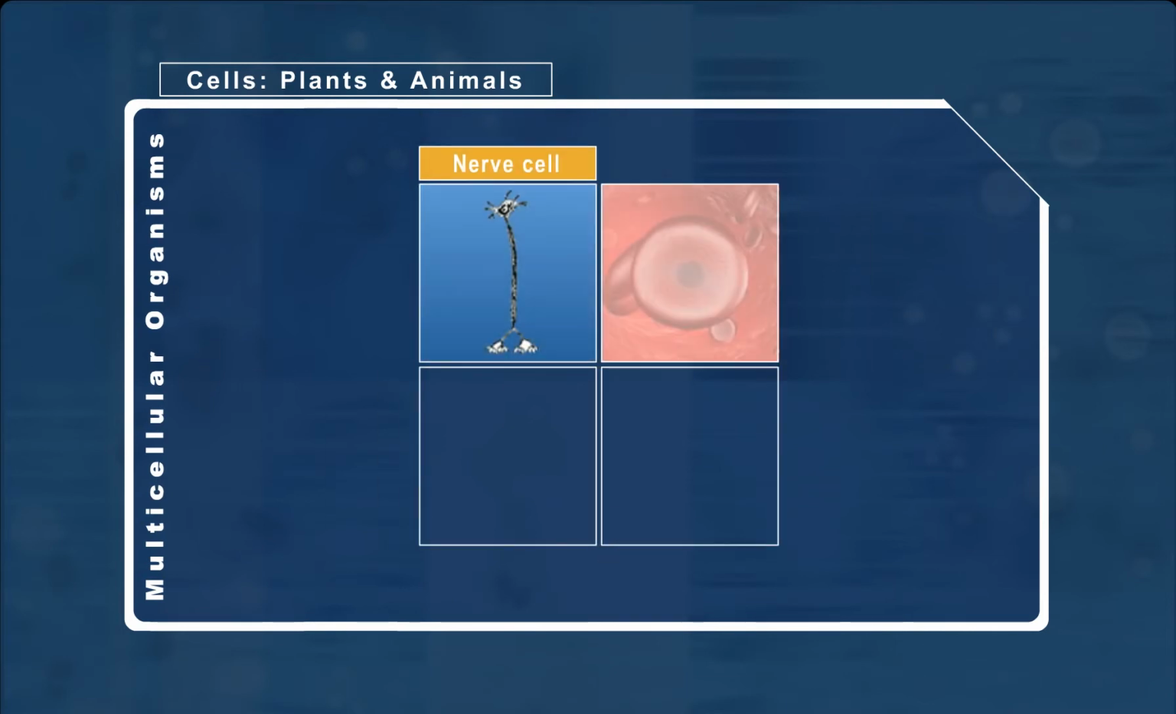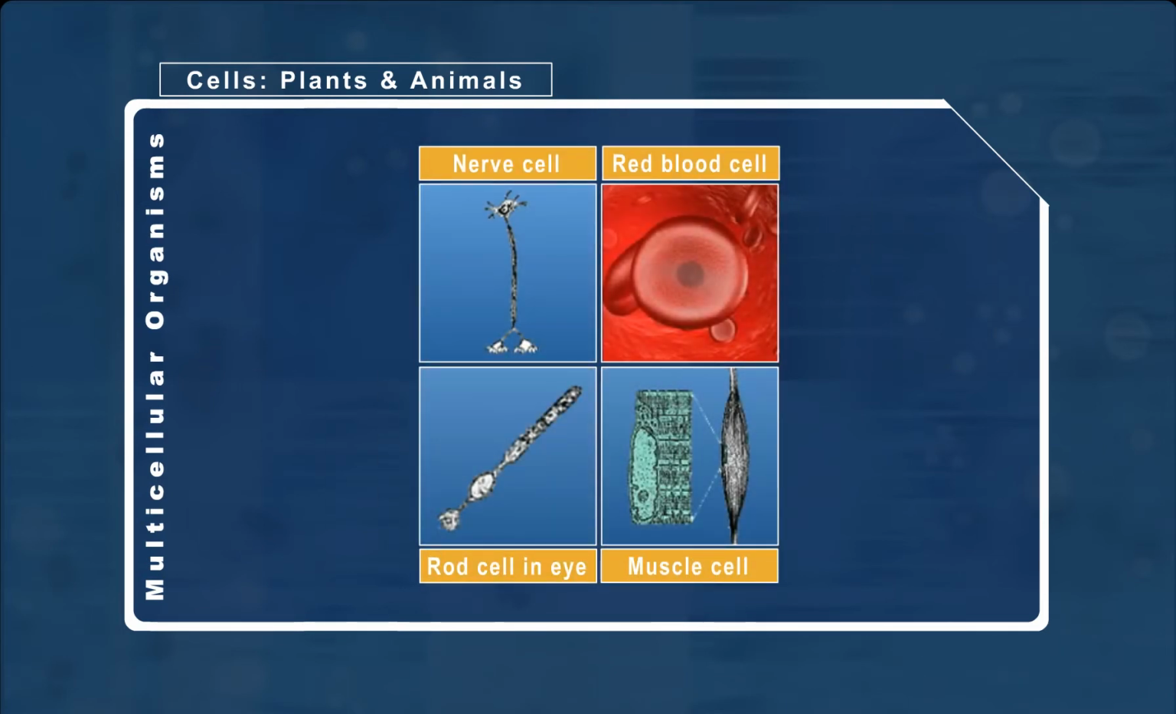Many organisms are made up of more than one type of cells. These organisms are known as multicellular organisms. Animals and plants are multicellular organisms.